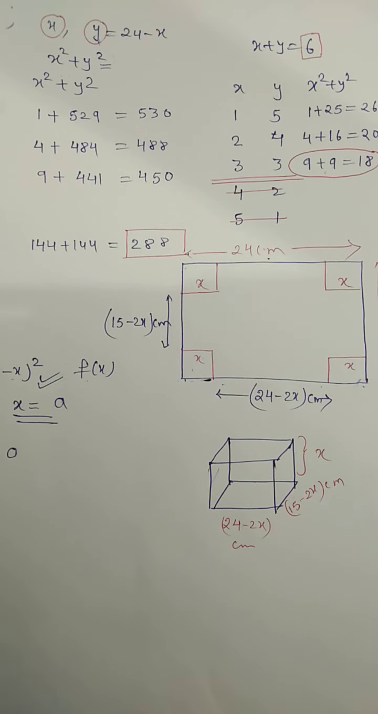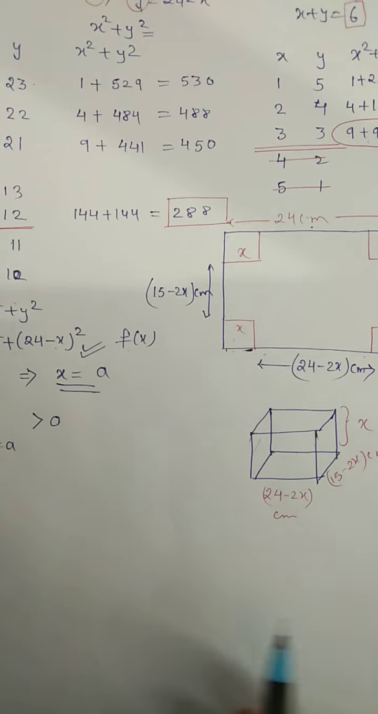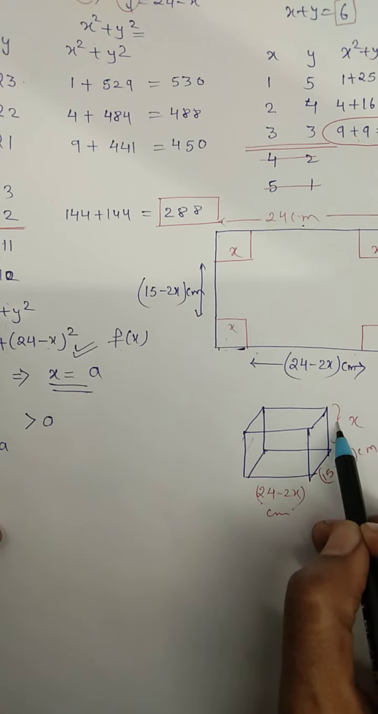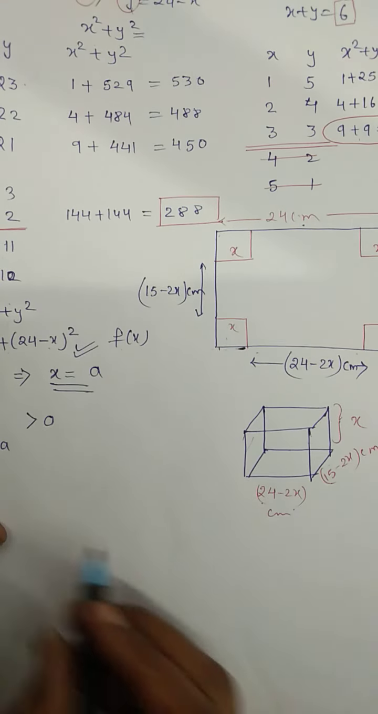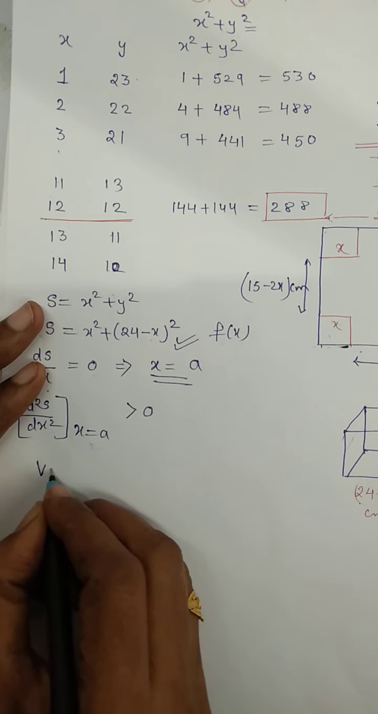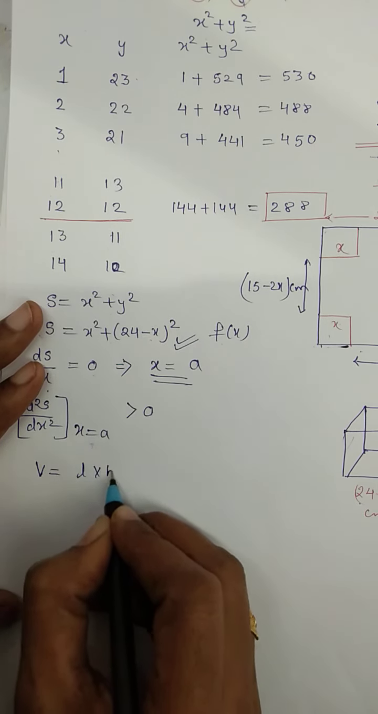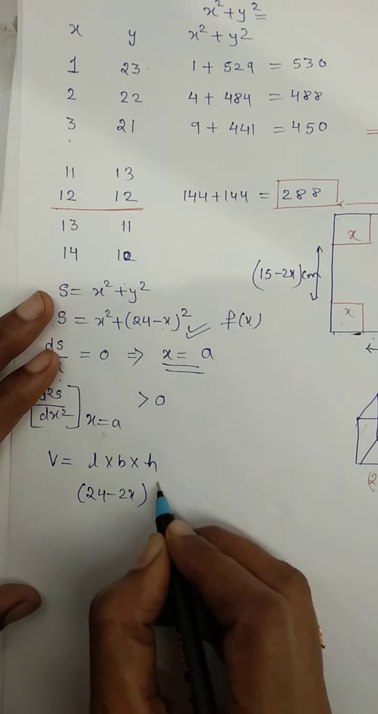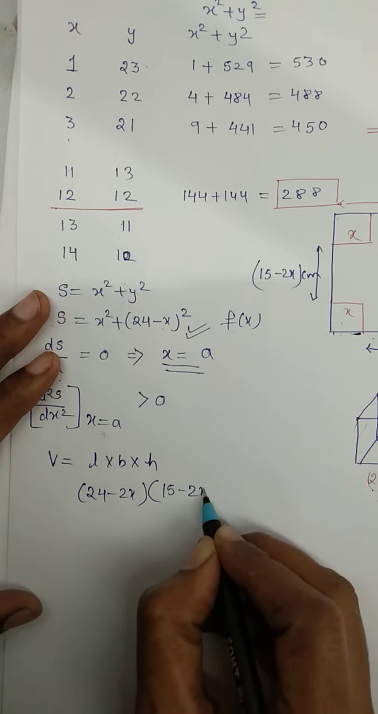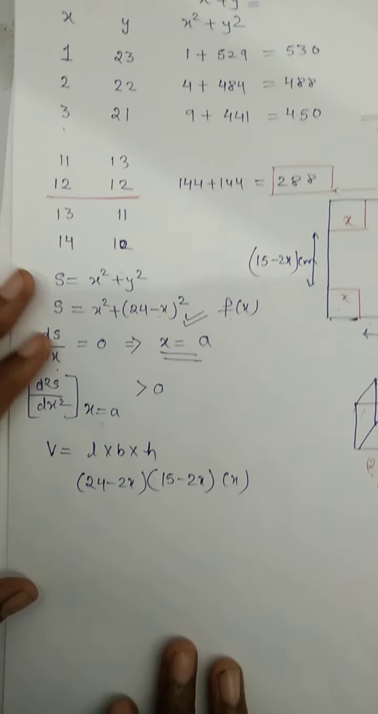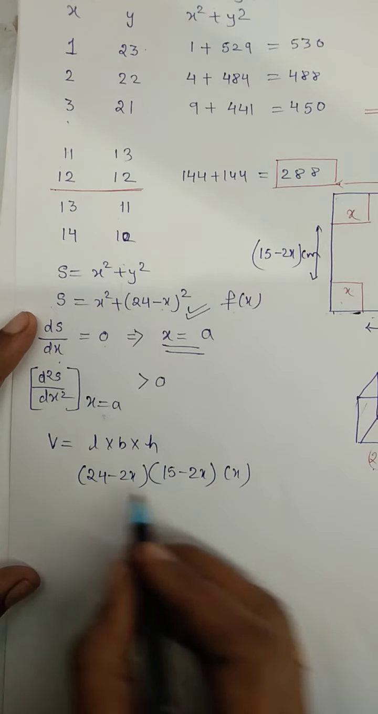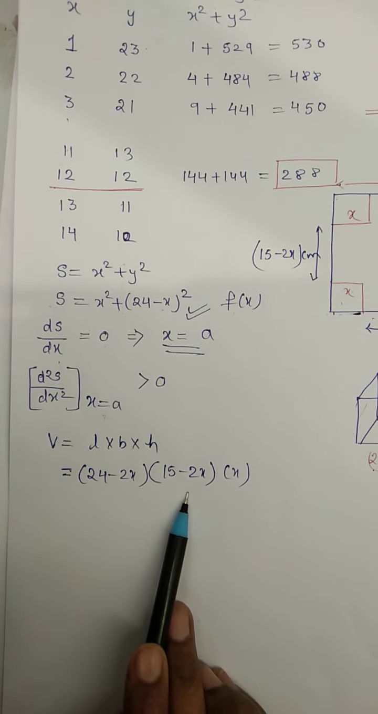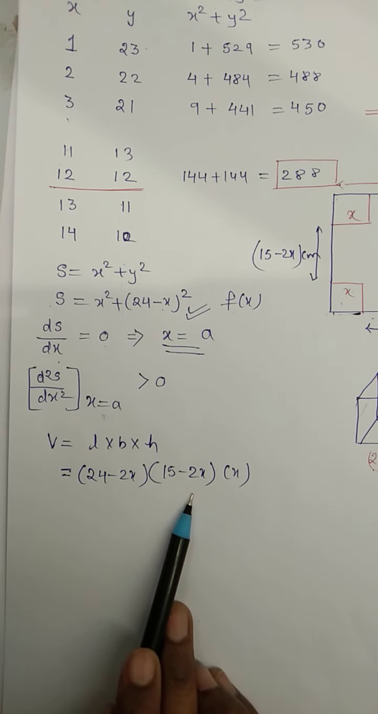Looking at this, can you tell me what the dimensions of the box are? 24 minus 2x, 15 minus 2x and x. Then its volume is V equals L into B into H. Length here is 24 minus 2x, B is 15 minus 2x and height is x. This is our function, and we want to maximize it because we want to find the largest volume. This is a function in terms of x.